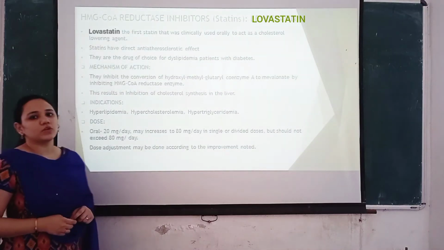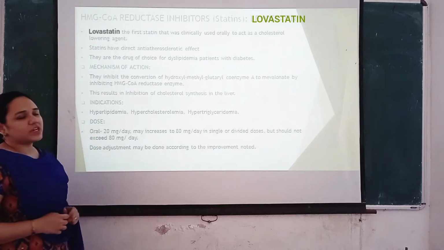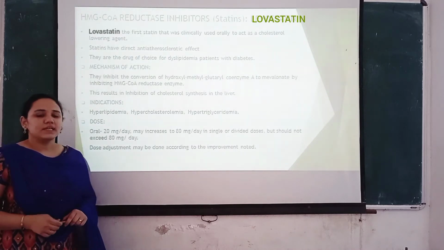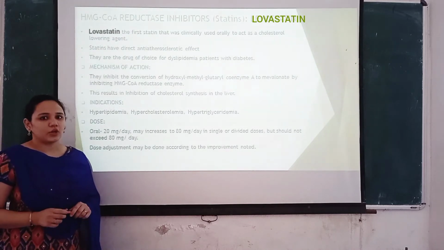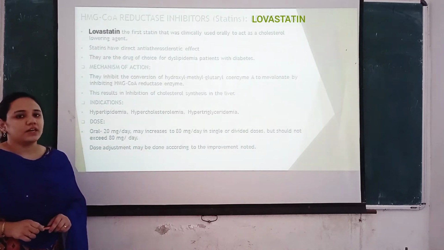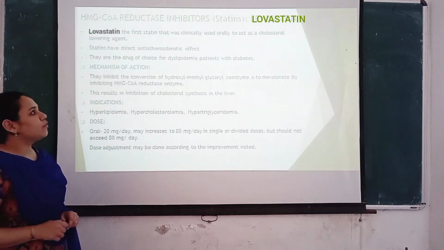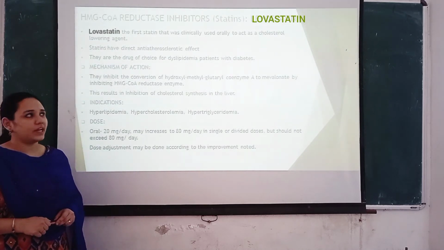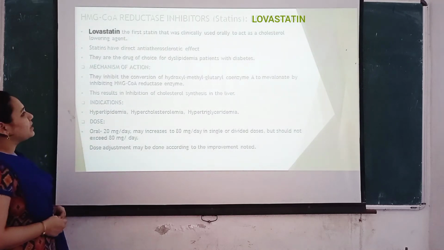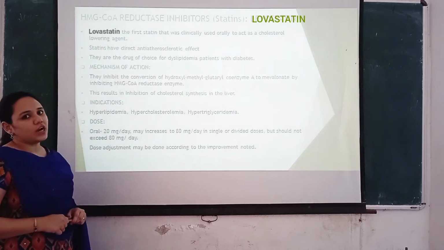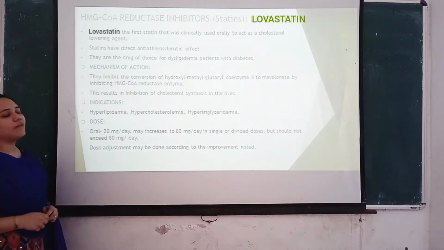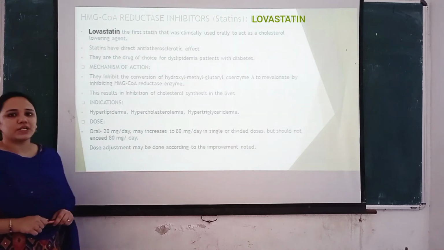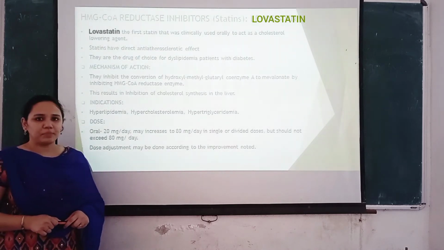The first drug in this class is HMG-CoA reductase inhibitors. This class of drugs is also called statins. They include drugs such as atorvastatin, lovastatin, etc. We will look at lovastatin. It is the first statin that was clinically used orally in the treatment of hyperlipidemias as a cholesterol lowering agent. Statins have a direct anti-atherosclerotic effect and they are the drug of choice for dyslipidemias in diabetic patients.